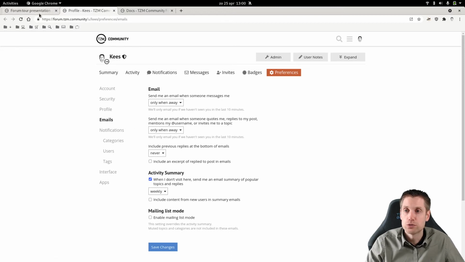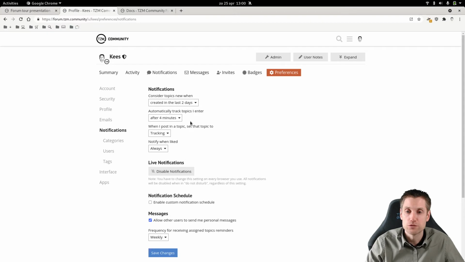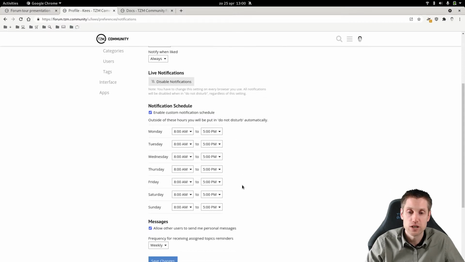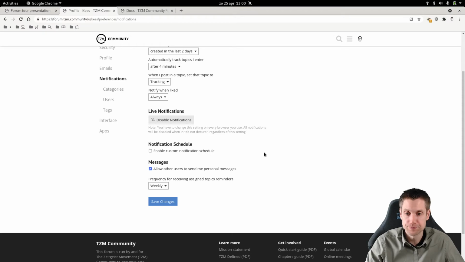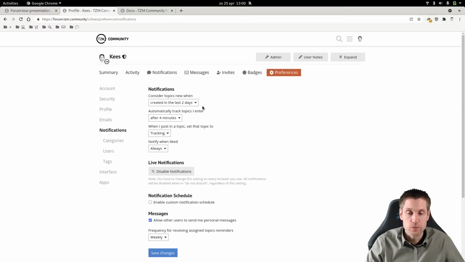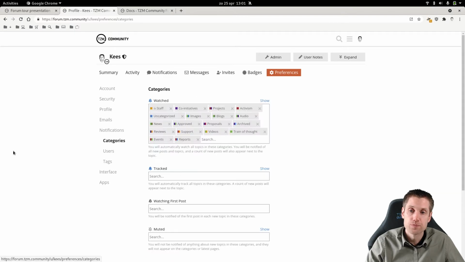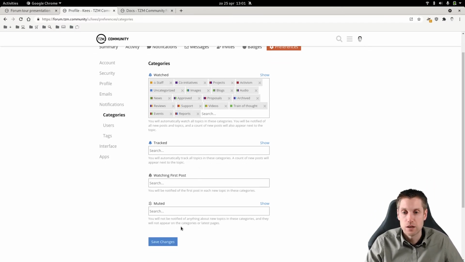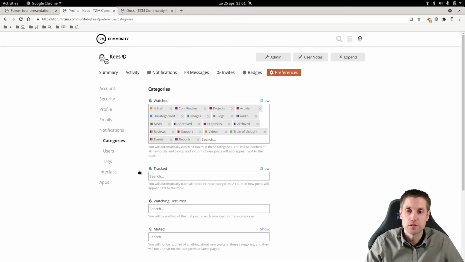Then you can also customize your notifications even further. You can also set certain schedules of when you want to be notified and some other stuff here. You can also set certain categories as watched, so that will mean that you will get a notification. You can also track certain categories, so you only get a bubble of a counter of how many new topics are there, and some other stuff here. You can go through that in more detail in your own profile.